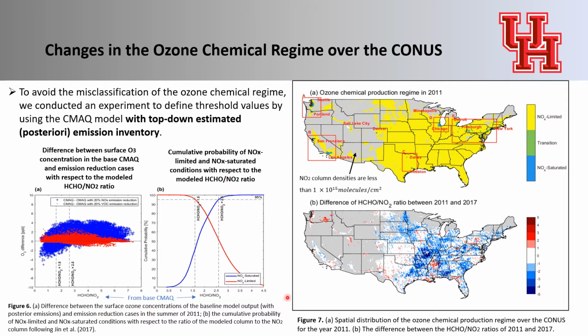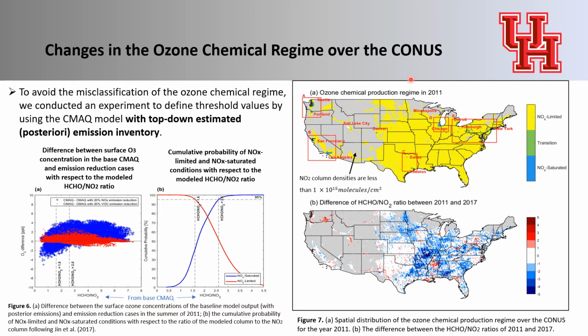According to the result, formaldehyde to NO2 ratios of 1.6 and 2.6 are determined as regime thresholds in this study. Where the ratio is lower than 1.6 is NOx-saturated regime, where the ratio is greater than 2.6 is NOx-limited regime, and in between was defined as transition regime.